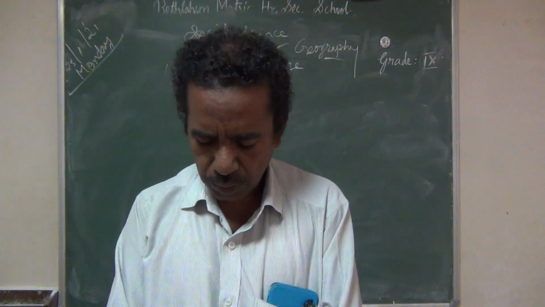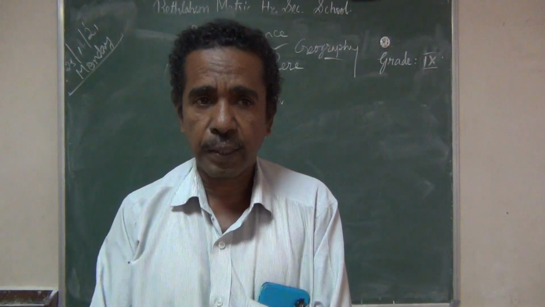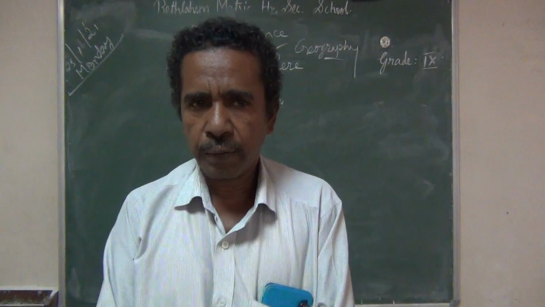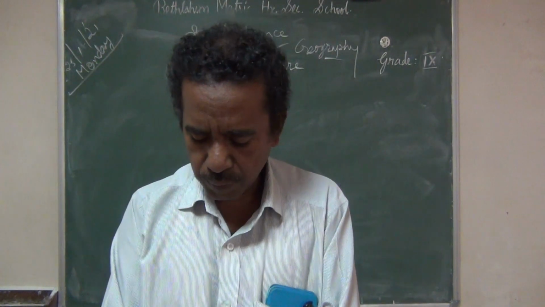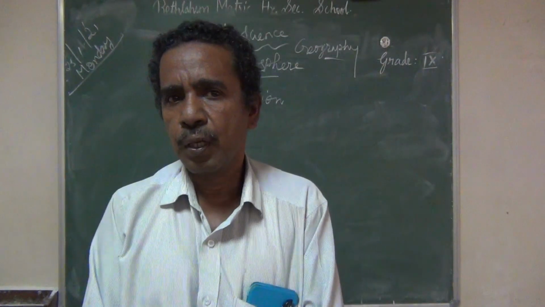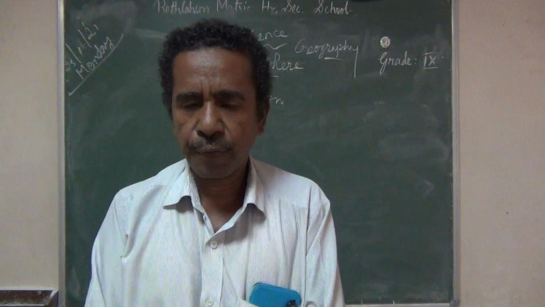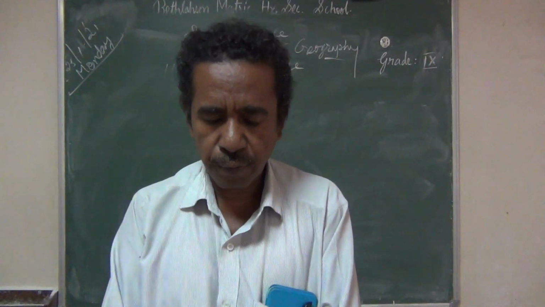The northern hemisphere holds about 61% land, whereas the southern hemisphere holds 81% of water. So the southern hemisphere has a greater percentage of water, and the northern hemisphere has a greater percentage of land.